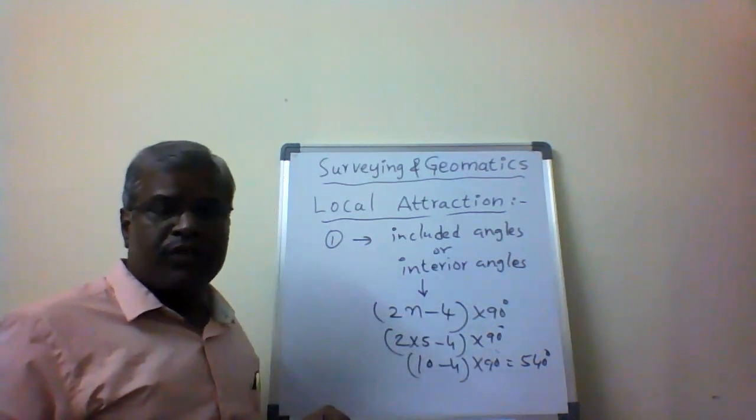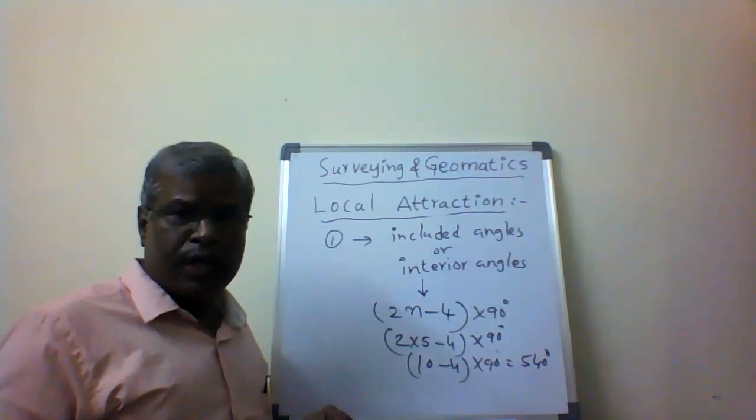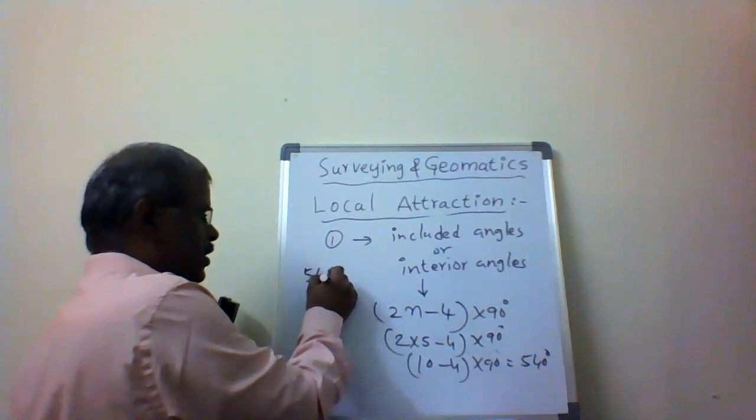If 5 sides of a traverse are taken, n equals the number of sides, 2 into 5 minus 4, 10 minus 4, 6 into 90, 540 degrees. If I got 541 degrees.